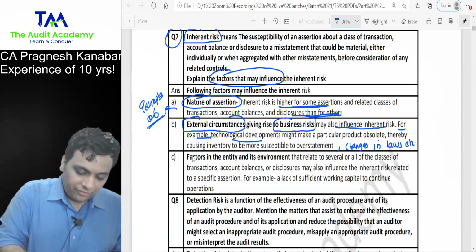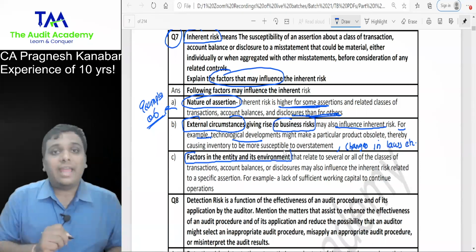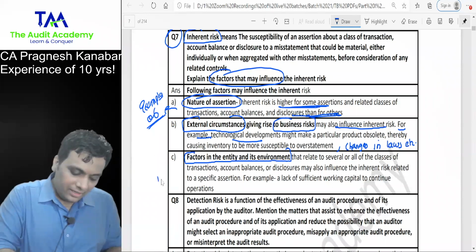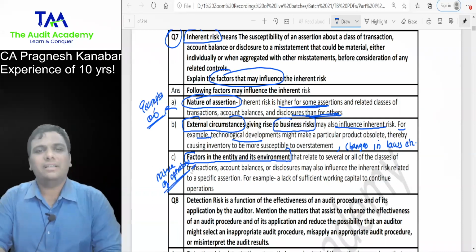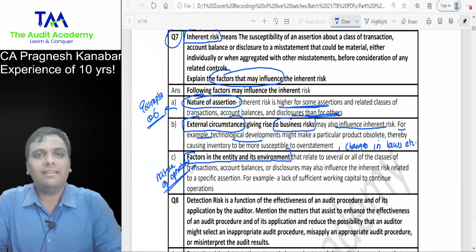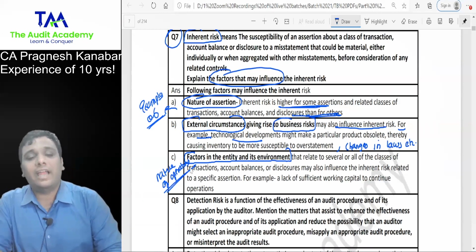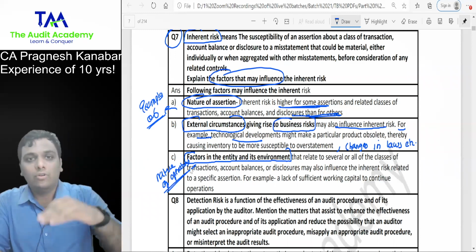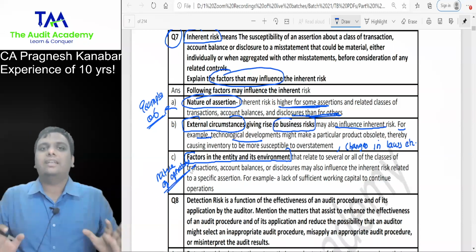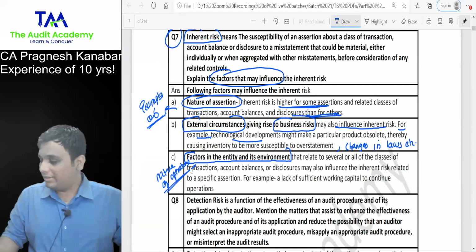Then next, factors in the entity and its environment. Tell me, everyone, sometimes the nature of the operations are such that you will always feel that there is a high risk over here. Construction company, everyone tell me, can I say right from revenue recognition to the wages given to laborers, in every single item we may feel that the risk is high? Yes or no, sir? Yes, sir.